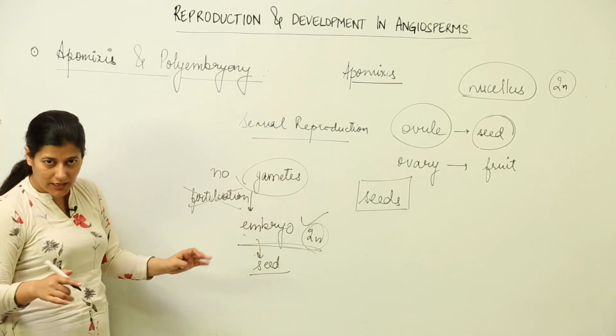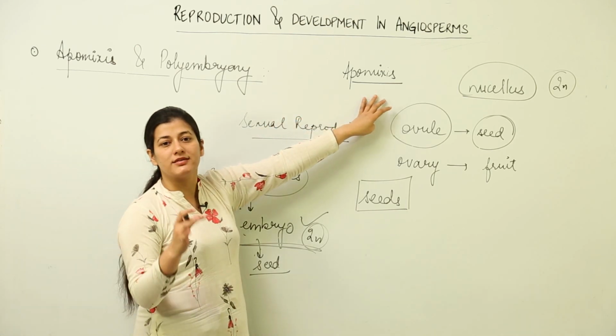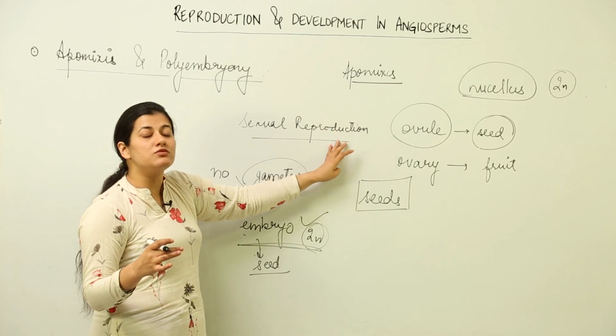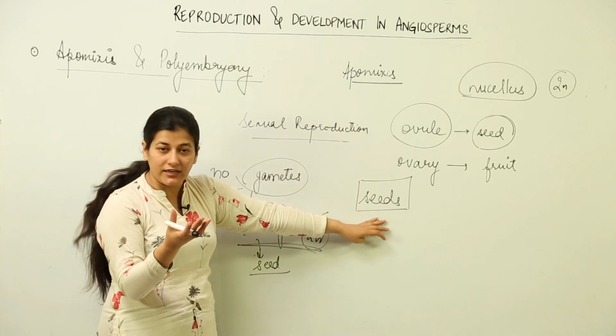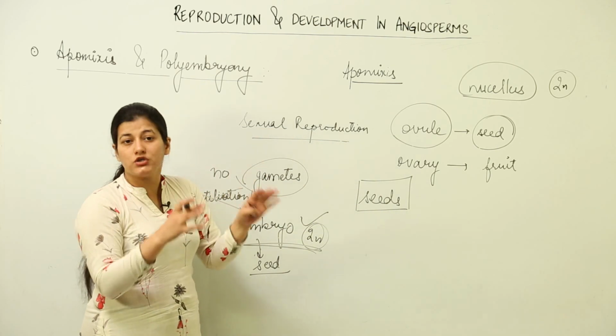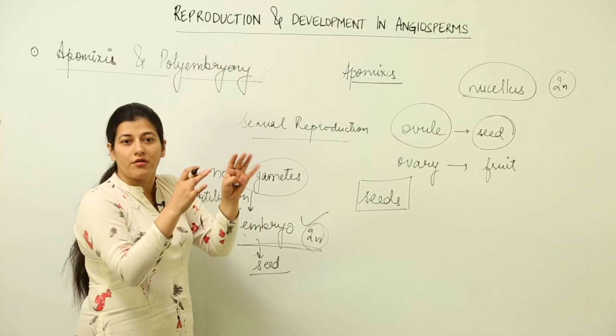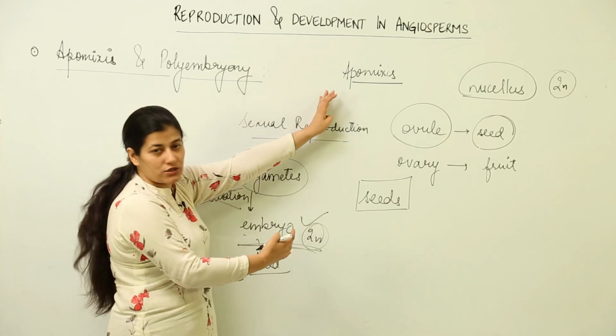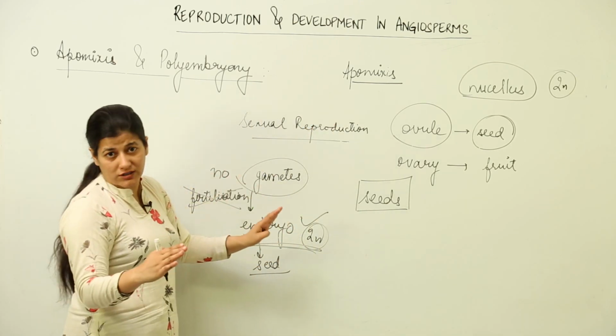I am going to repeat it again. Apomixis is a type of asexual reproduction which mimics the sexual reproduction in terms of the resultant object that we obtain. So we are going to find seeds, or rather to be very specific, we are going to get an embryo as a result of apomixis but without fertilization.